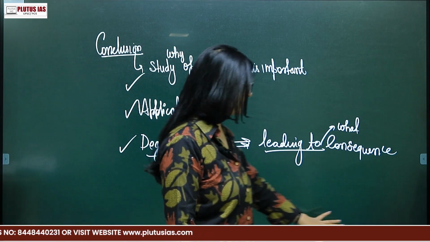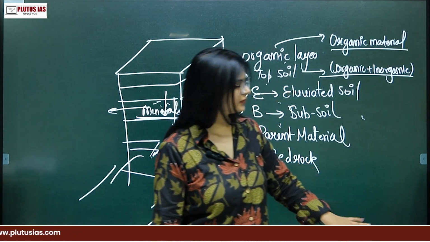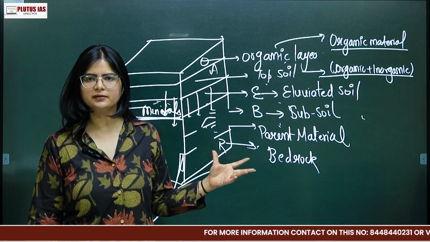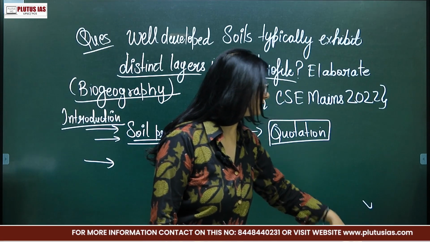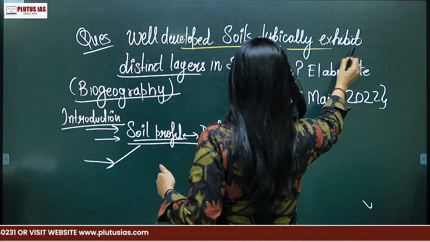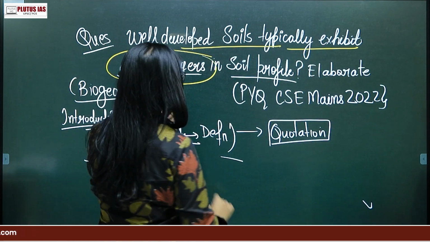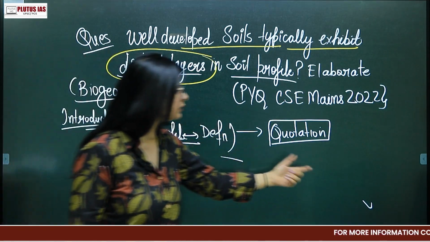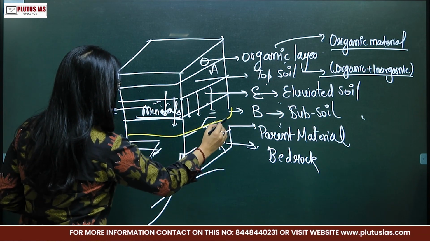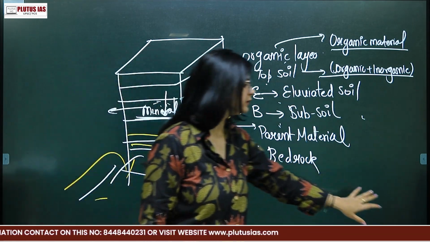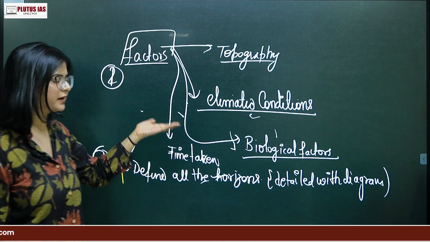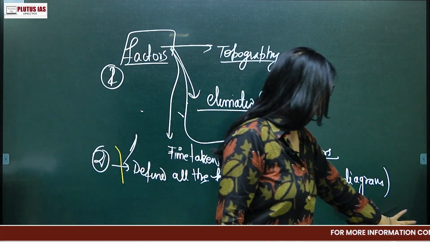I'll again summarize how you have to define. You have to start with a simple soil formation process, in very few words. Then you'll describe the main content, which is what they are actually asking about: the soil profile. Well-developed soils typically exhibit distinct layers. Please do not forget that. You have to focus on this. Distinct layers means the diagram which I have drawn here. You have to define the distinct layers. Then after describing them and drawing the diagram to support it, you also have to describe the factors of soil formation, which factors it depends on. You can write and add on to your answer.